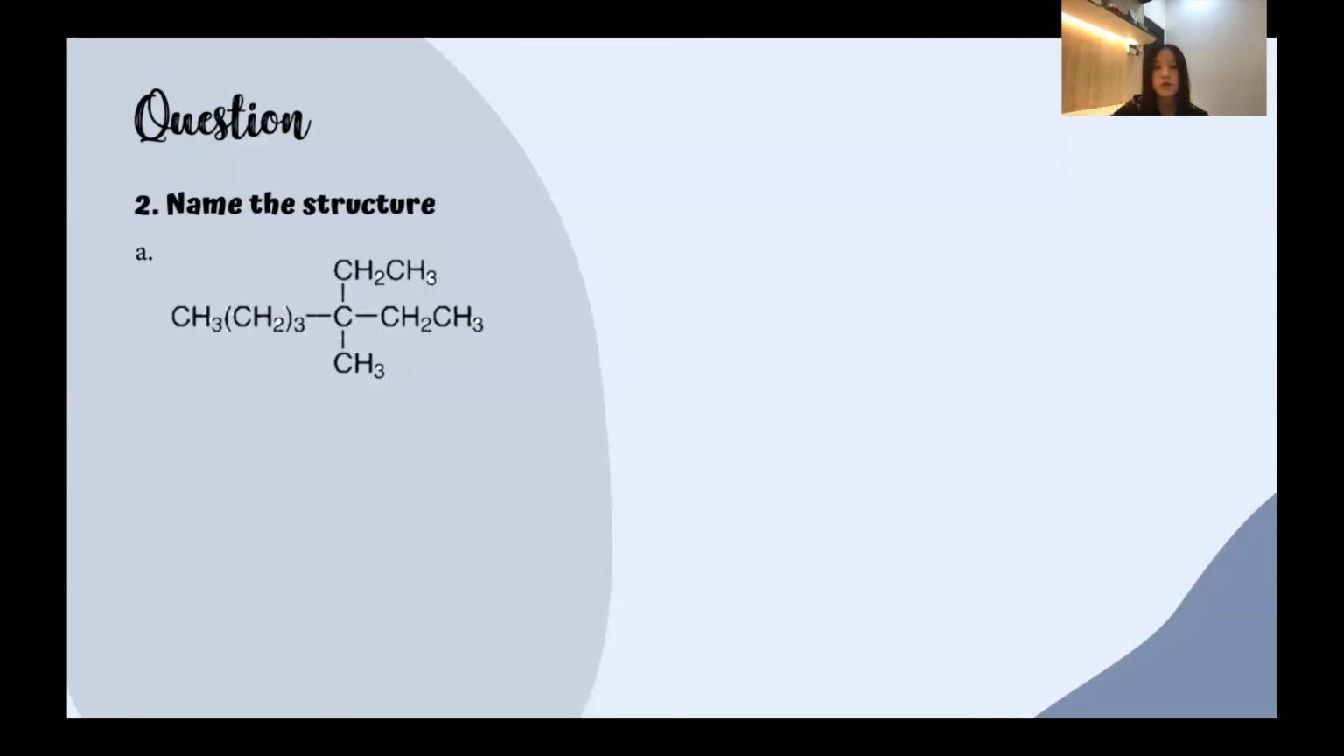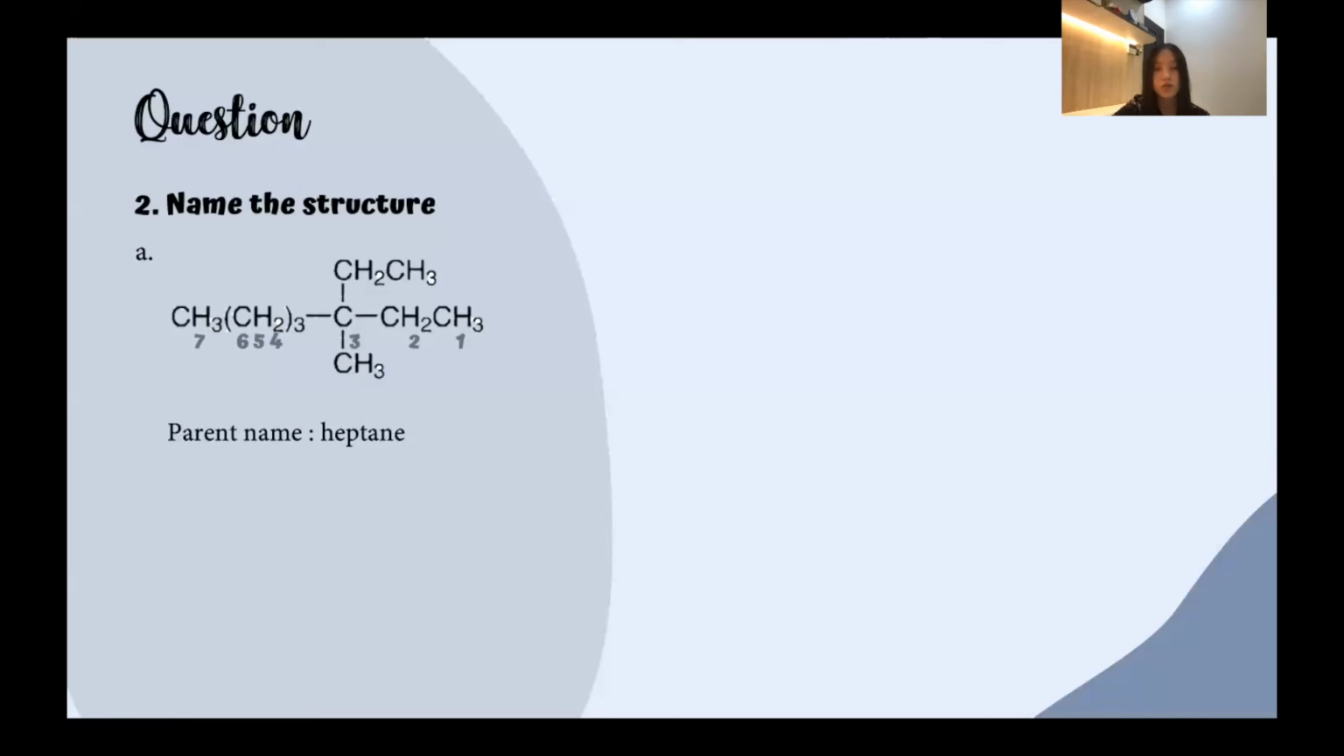Next, we will proceed to the second question, which is to name the structure of the hydrocarbon. For part A, first we are going to count which carbon chain is the longest in this alkane. As we can see, in this hydrocarbon, 7 carbon atoms is the longest structure. Thus, the parent name is heptane, since all of them are single bonds, which we know as an alkane.